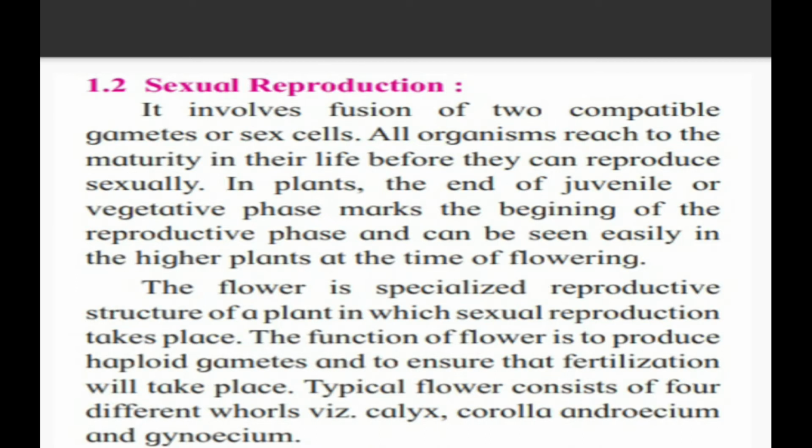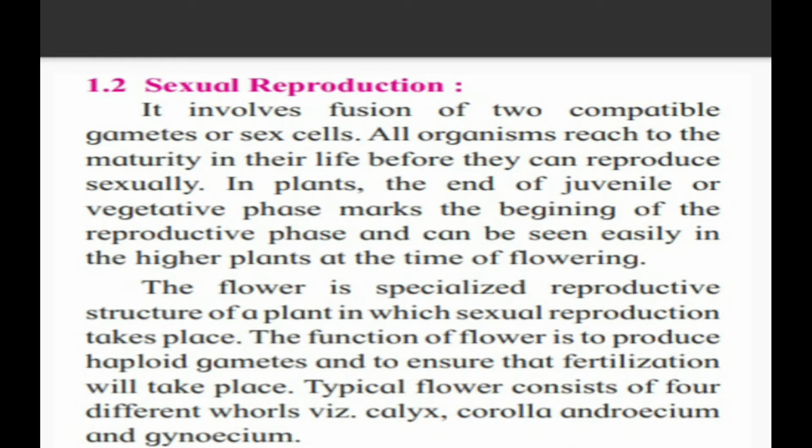It involves fusion of two compatible gametes or sex cells. Now see why they say there are two compatible gametes, because opposite sexes are going to be fused with each other for the formation of a new organism. It involves fusion of two compatible gametes, that is male and female parents or sex cells.